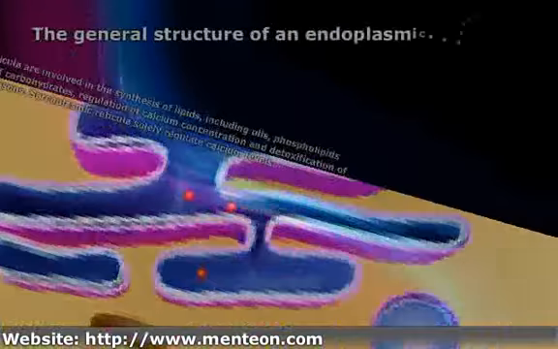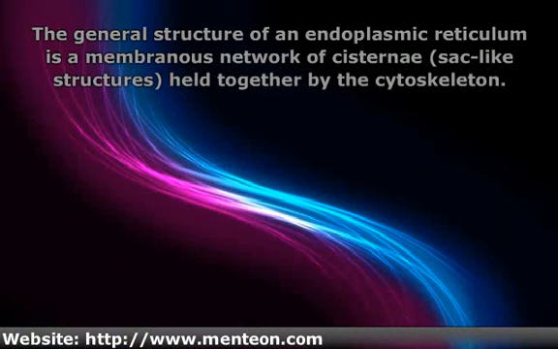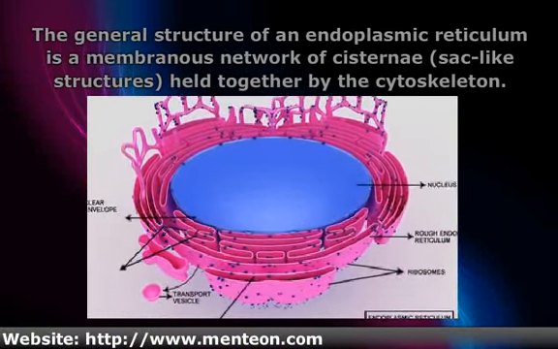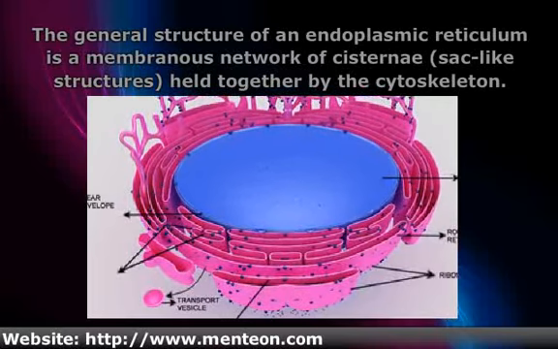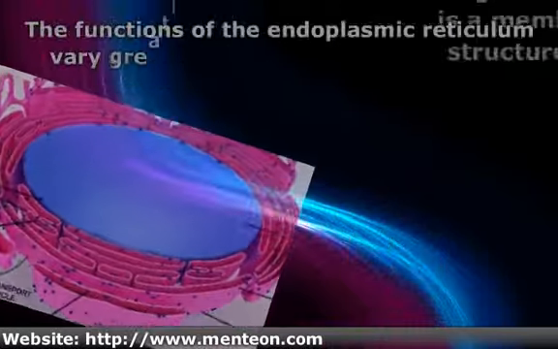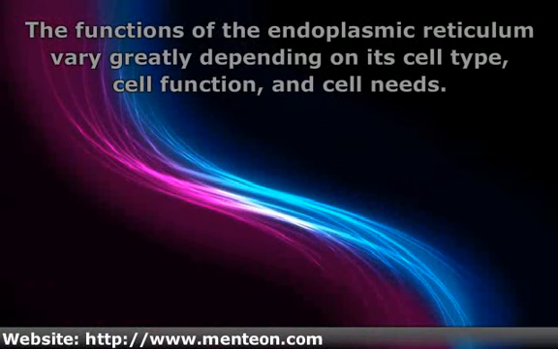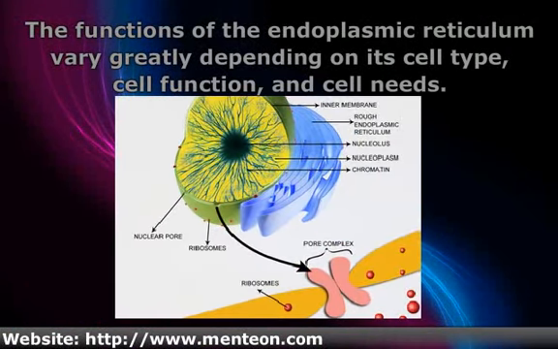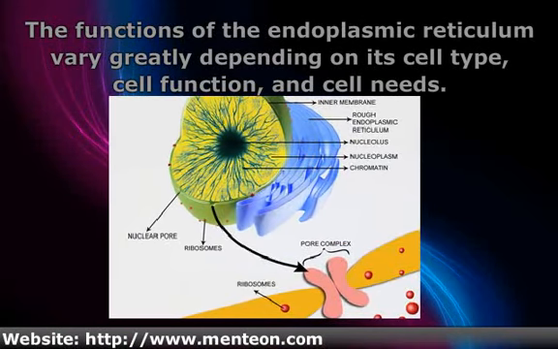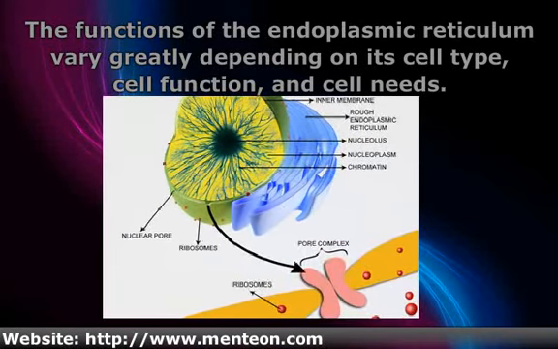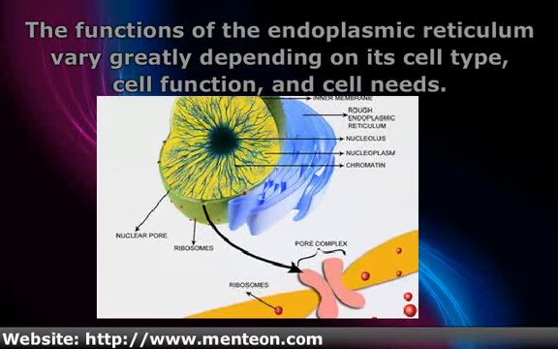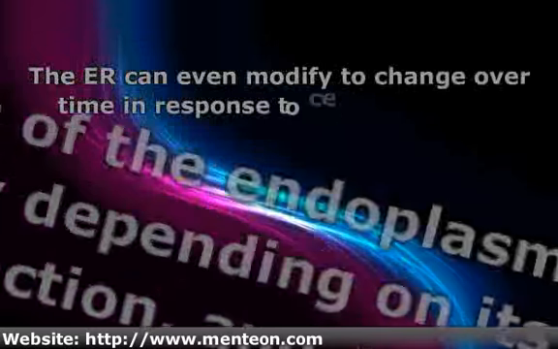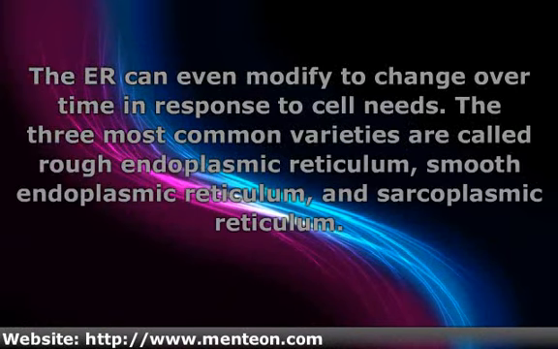The general structure of endoplasmic reticulum is a membranous network of cisternae, sac-like structures, held together by the cytoskeleton. The phospholipid membrane encloses a space, the cisternal space, or lumen, which is continuous with the perinuclear space but separate from the cytosol. The functions of the endoplasmic reticulum vary greatly depending on its cell type, cell function, and cell needs. They can even modify to change over time in response to cell needs.